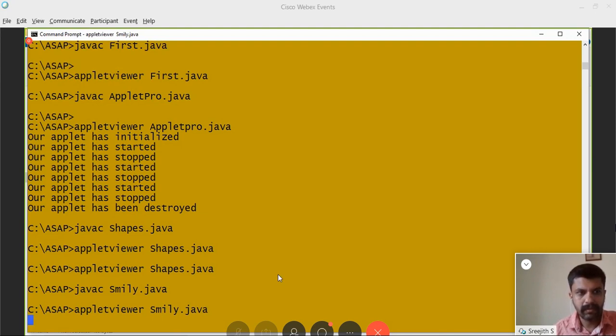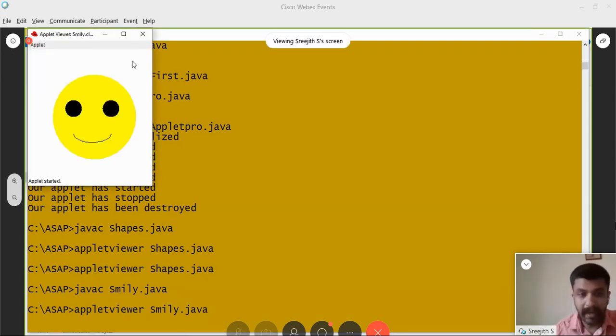A smiley. That's actually an oval filled with yellow color, then another 2 ovals. The parameters are adjusted so that the oval has become a circle. Then it is filled with a color. Then again it's an arc. So this is another example for a program.